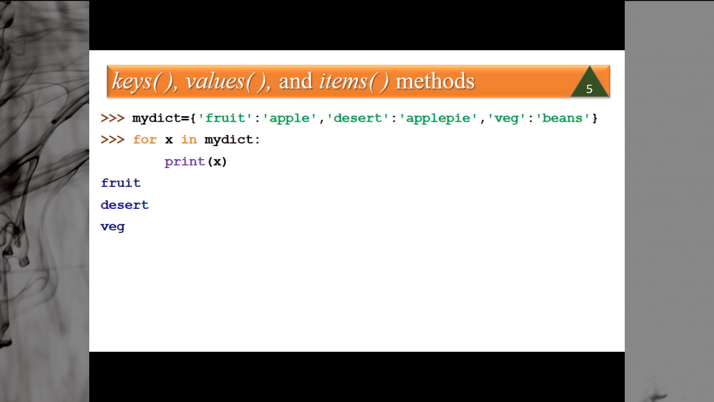For the first time, the value of x will be fruit. Then in the next iteration, it will be desert. In the third iteration, it will be veg, and then finally it will be none, so you will exit from the loop. The same thing you can perform with for x in MyDict.keys. So using the dictionary name directly in the for iteration, or dictionary name dot keys, both give you the keys. So you can see you get fruit, desert, veg.